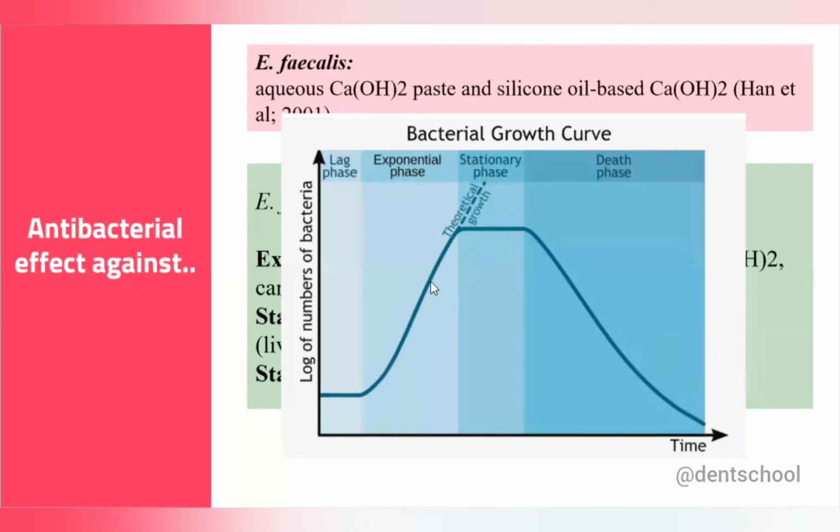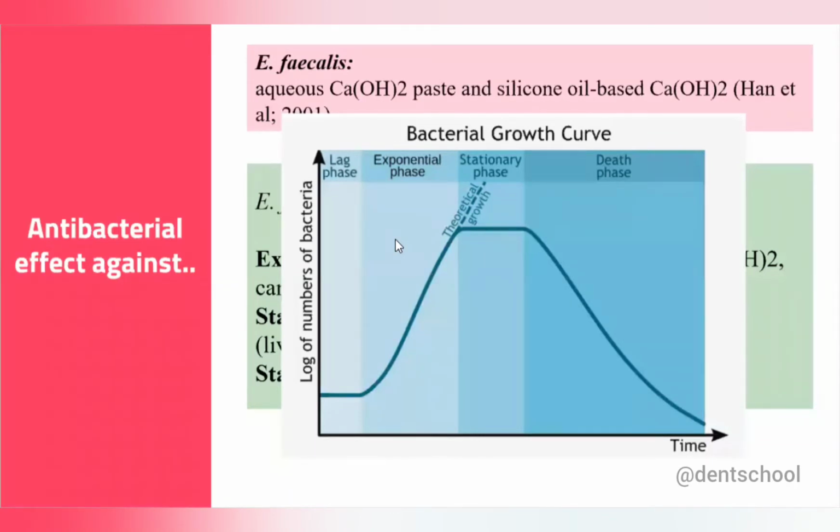So you can see that drastic increase in the number of bacteria, and then again there will be a stationary phase. So during exponential phase, the antimicrobial agent and the medicament like calcium hydroxide can kill the bacteria very effectively. Why? The first reason, because during this time the main important components of bacteria which work hard for the division are the cell wall, because we know that cell wall plays an important role in cell division, and second is the DNA, right?